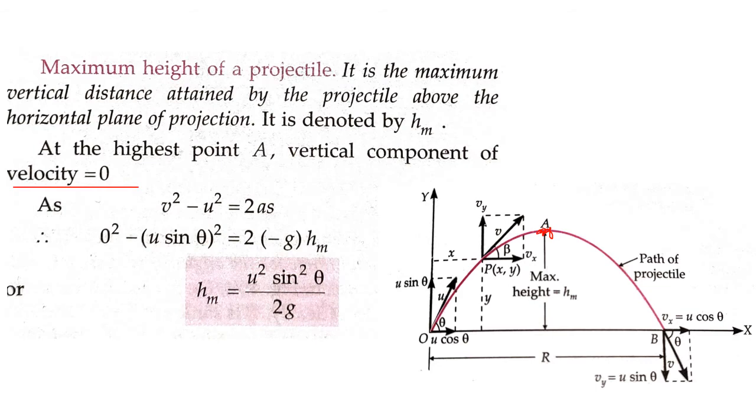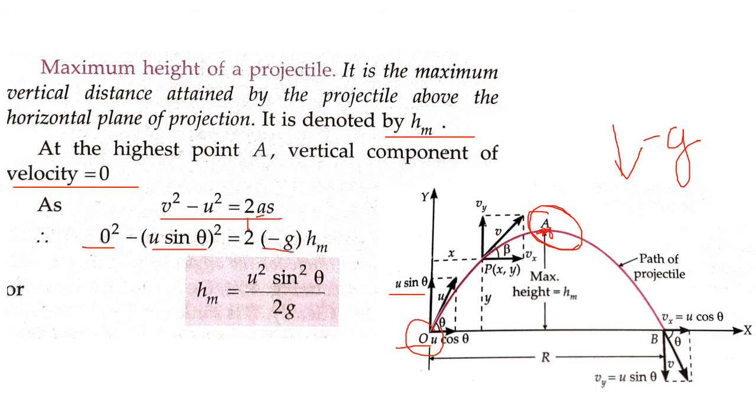So at point A, what is the vertical component of the velocity? 0. Fine. So using our equation of motion, v square minus u square equals twice of as, I can find the value of Hm. Let us consider this one as my initial position O and A as my final position. What is the velocity at point A? It is 0, so substitute 0. What is the velocity at initial position O? It is u sine theta, so substitute u sine theta. Similarly, write down 2. What is a? a is the acceleration due to gravity. Since it is in the opposite direction, I'll introduce a negative sign, so I'll write minus g.